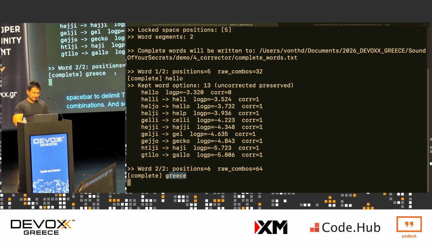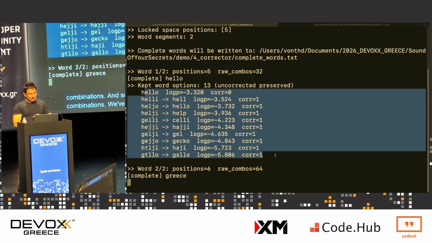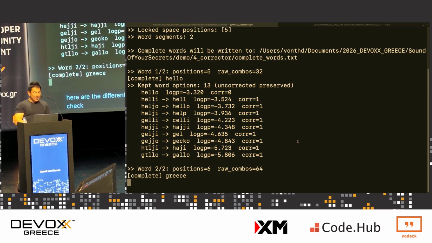We've already hit the spell check on it. And then you can see right here the different probabilities for the different combinations that I've used for spell check. And the top one obviously is hello because it was spelled correctly.